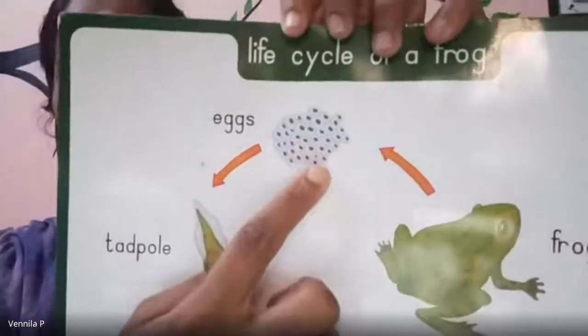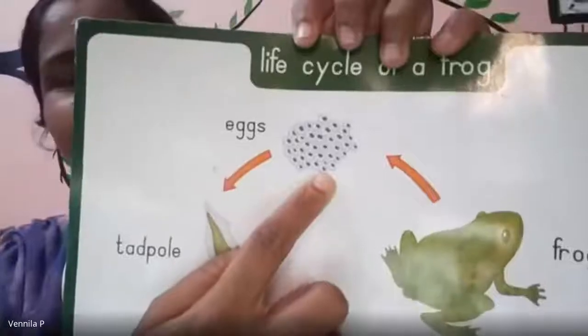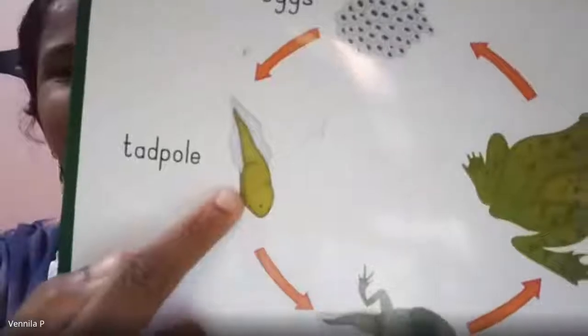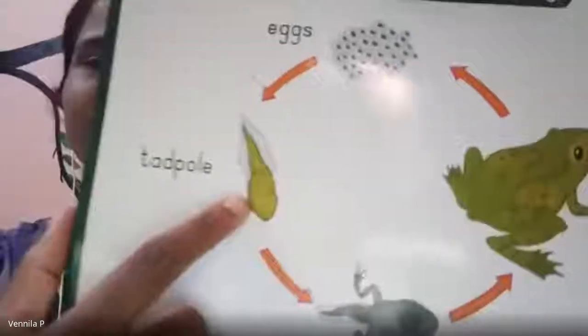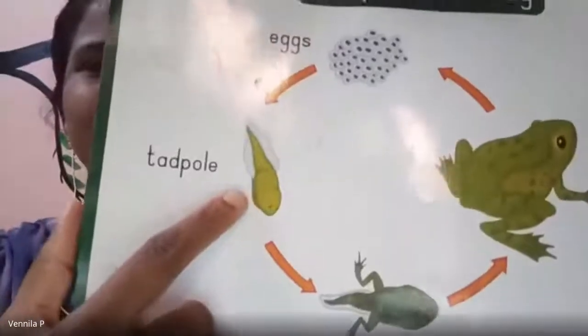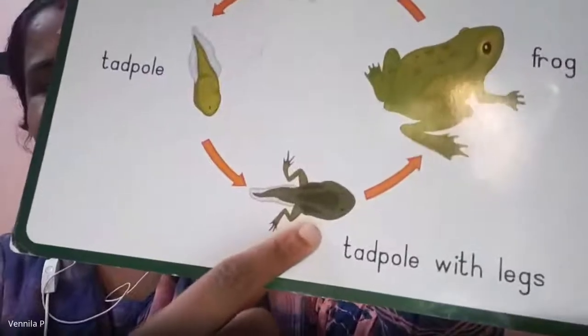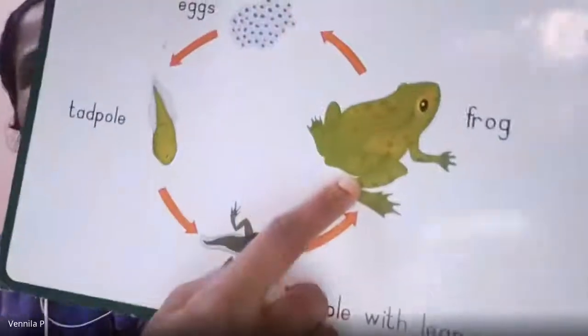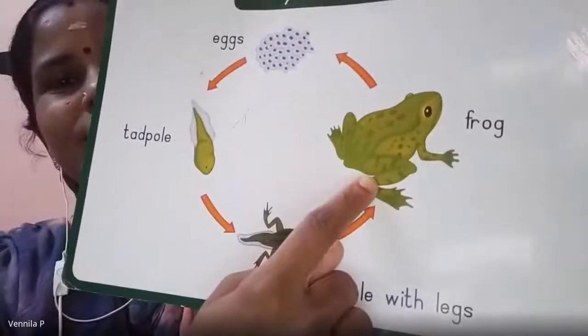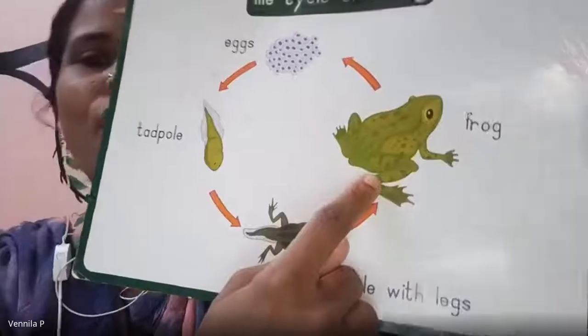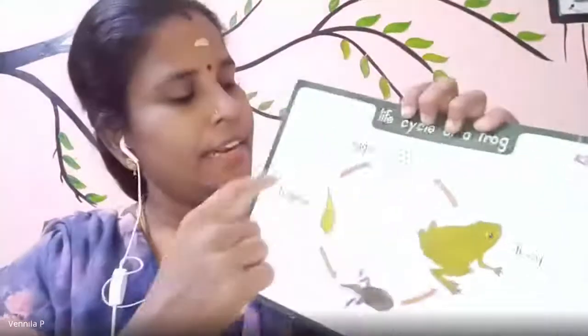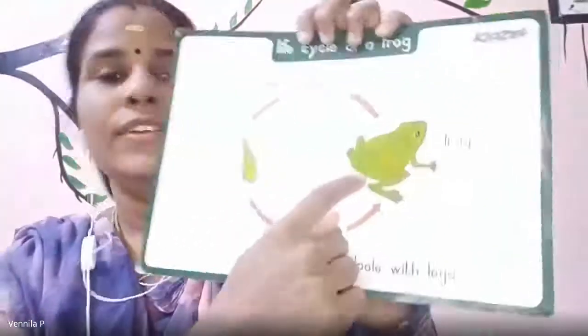Life cycle of a frog. What is this? First stage. Egg. Second stage. Tadpole. Third stage. Froglet. Very good. This one? Frog. Very good. Egg, tadpole, froglet, frog.